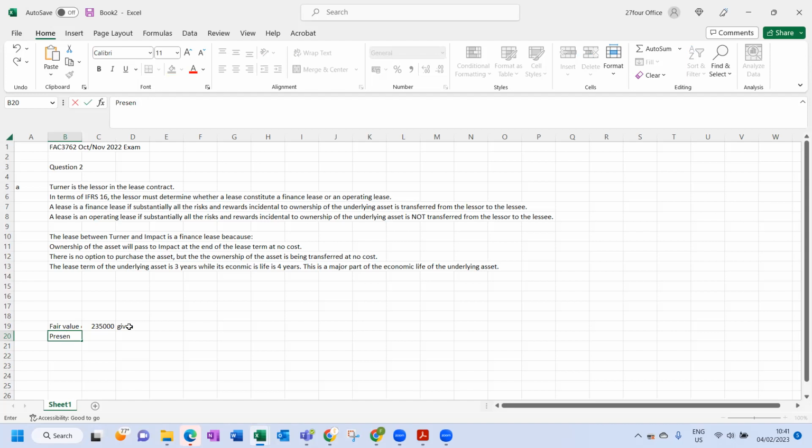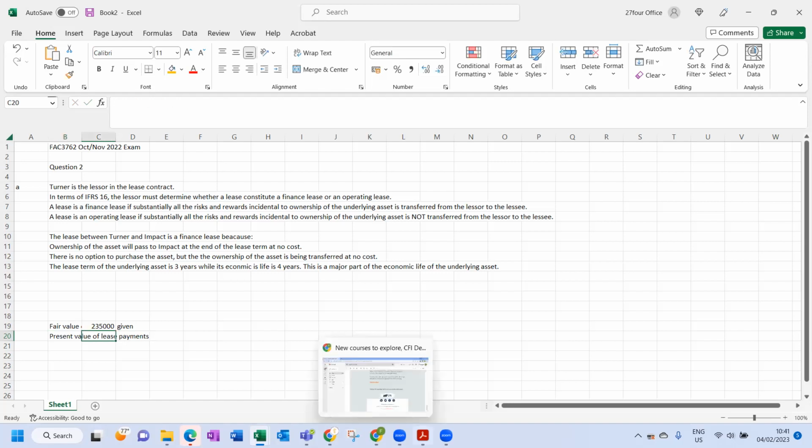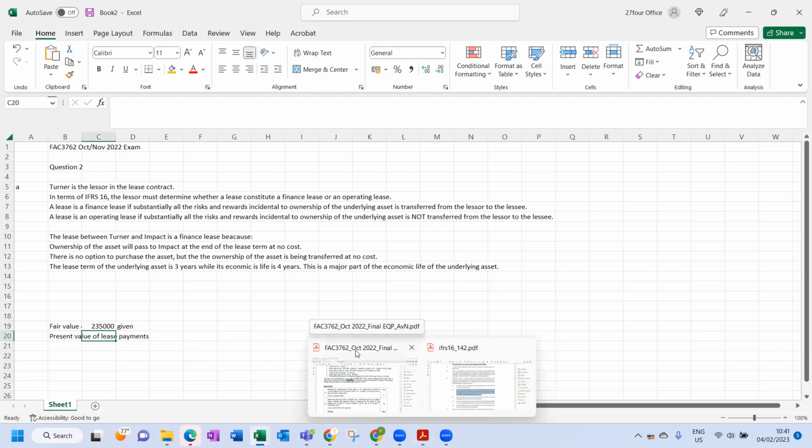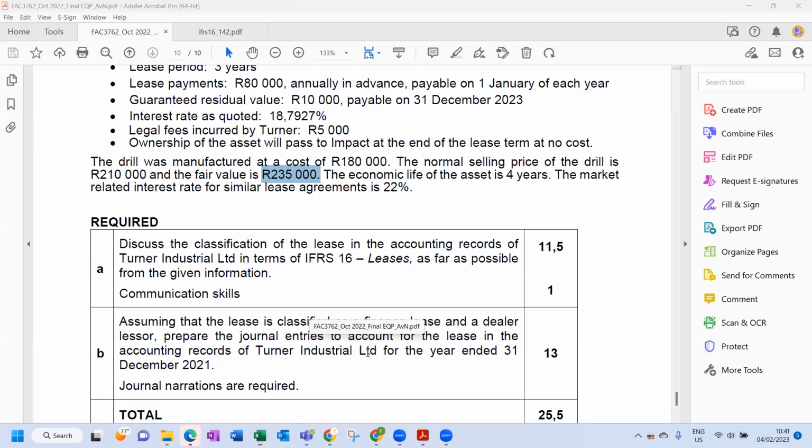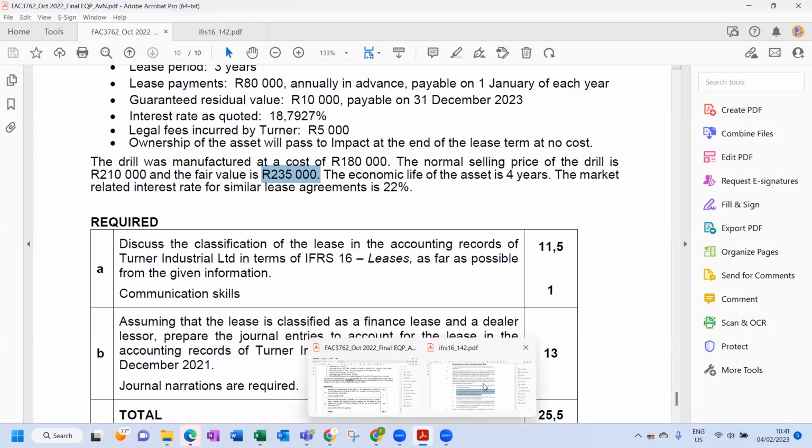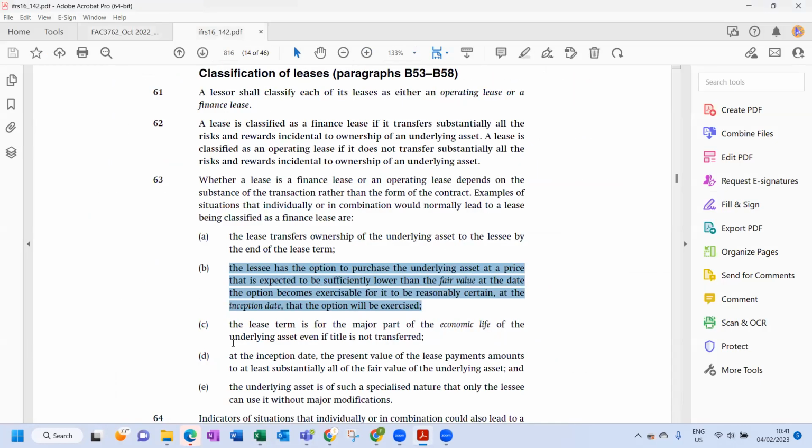Present value of lease payments. We need to work that out. Okay, so let's have a look. What is the definition of present value of lease payments? So this is important to take note. So let's go have a look. Okay, so we need to work out this one. You'll always have to work out this one.